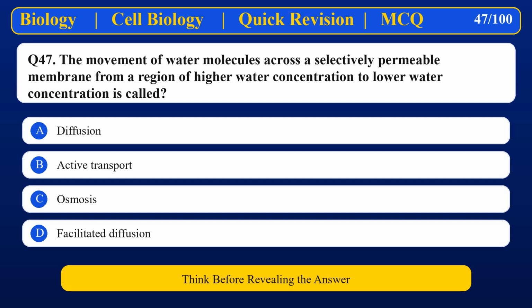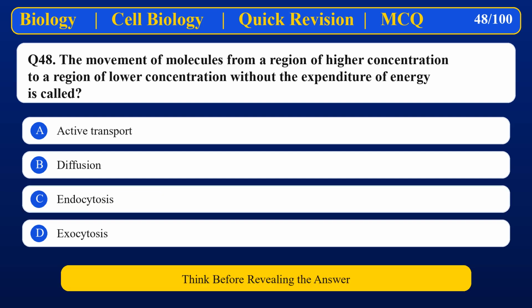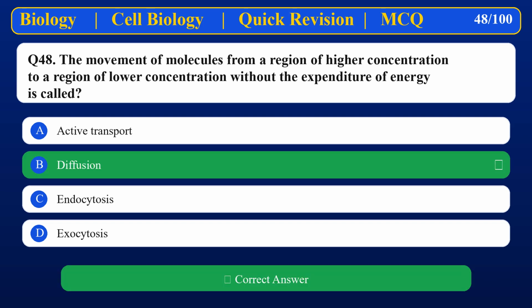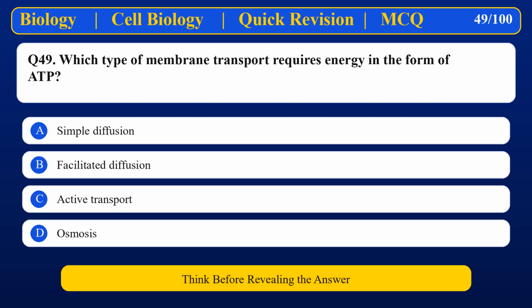Cytokinesis. The movement of water molecules across a selectively permeable membrane from a region of higher water concentration to lower water concentration is called Osmosis. The movement of molecules from a region of higher concentration to a region of lower concentration without the expenditure of energy is called Diffusion.